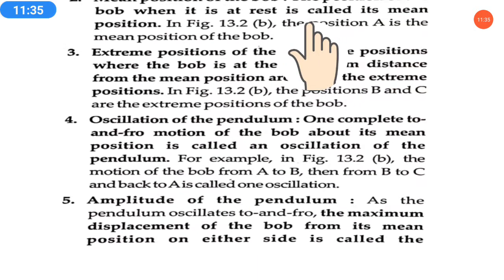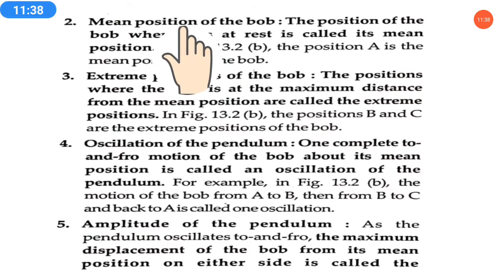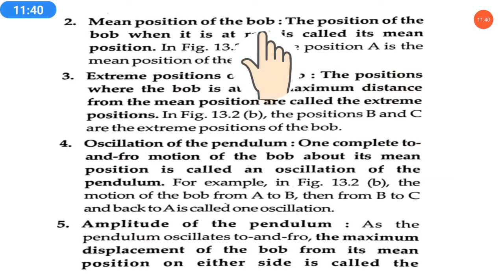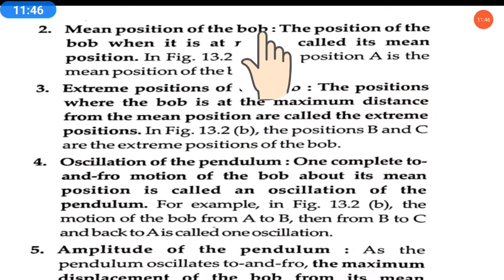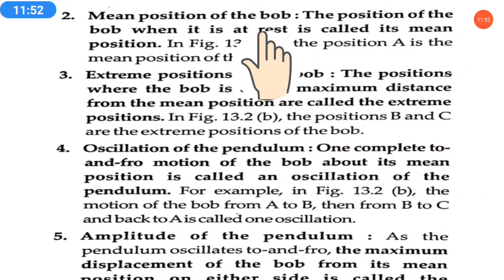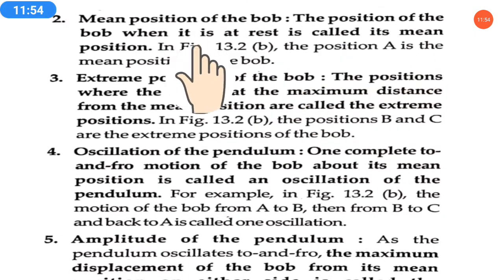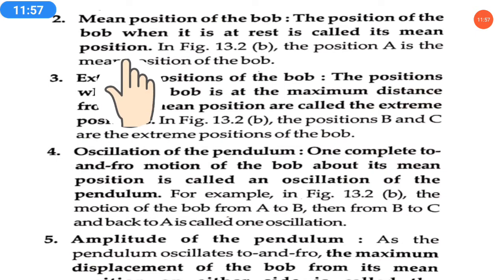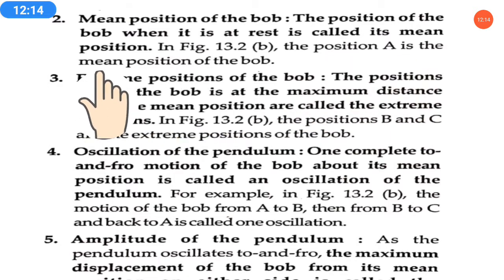The second term related to the simple pendulum is the mean position of the bob. Mean position means the center position of the bob. Mean means center. So how do we find the center position of the bob? The position of the bob when it is at rest is called its mean position. It means when the bob is at its original position, when no movement is there, it will be at its center position. No back, no forth, it will be at the center. That position A is the mean position of the bob.